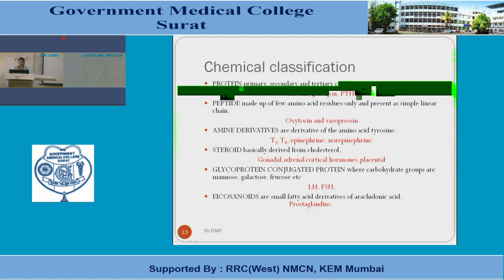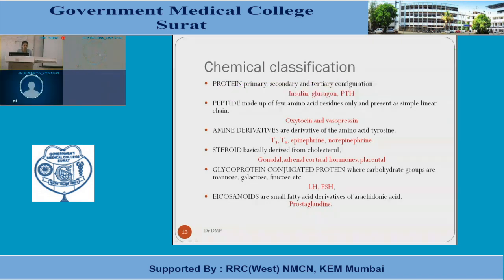Another form is glycoprotein, conjugated protein. Although this is rarely discussed as a separate classification, they are considered protein hormones, but their structure is a little different as they have a conjugated form of glucose or carbohydrate groups along with it in their structure. These hormones are luteinizing hormone and follicle stimulating hormone.